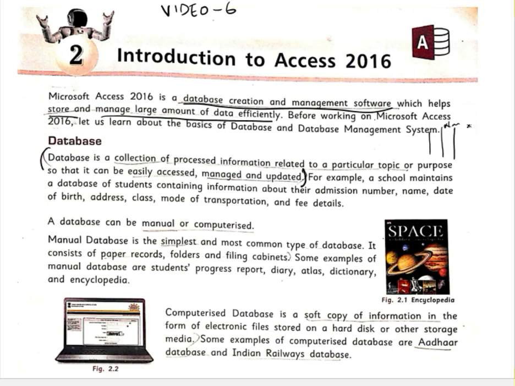In the first column, admission number, then name of the student, age, address, class, and mode of transportation, whether he is a hosteler or day scholar, or comes with his own vehicle, or has taken a school bus. All this information is a collection of the data of all the students in a particular school. So that will be our database.